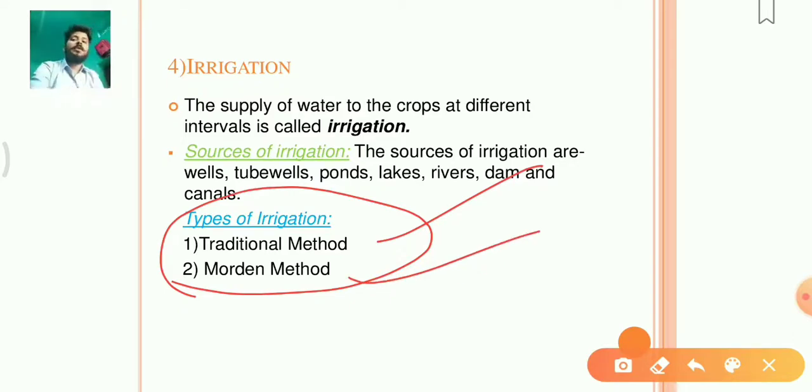Traditional method is actually used since the beginning, since a long time. For years and years, for thousands of years, these methods are being used by the farmers in our country and across the world. And the modern methods came after industrialization, when the modern technique came to our country.